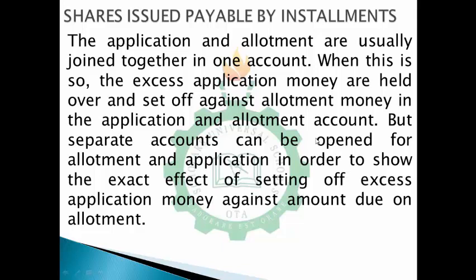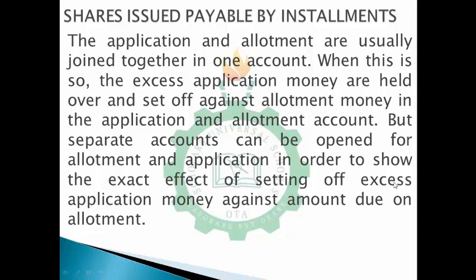So just follow me till I get to the example, so that we'll be able to understand what all of this is saying properly. Now, separate accounts can be opened for allotment and application in order to show the exact effect of setting off excess application money against the amount due on allotment.